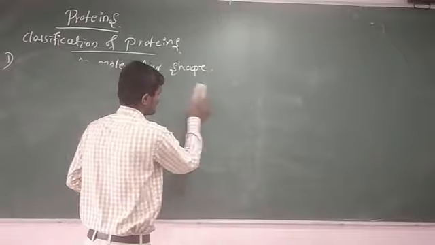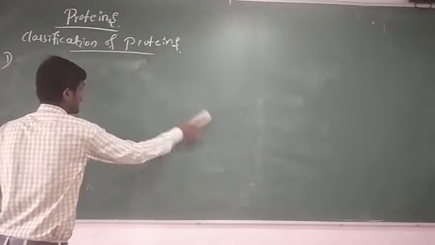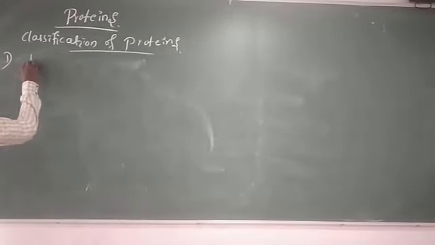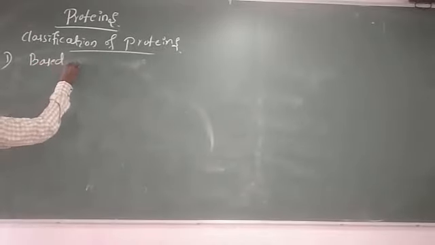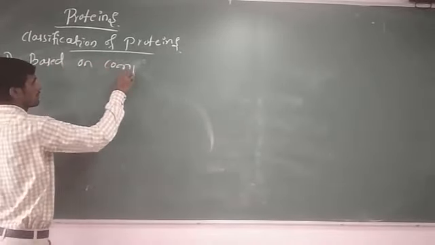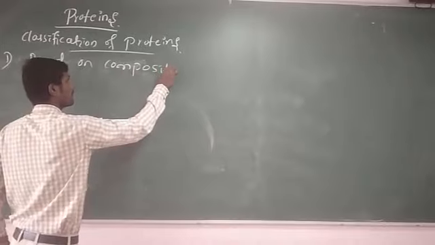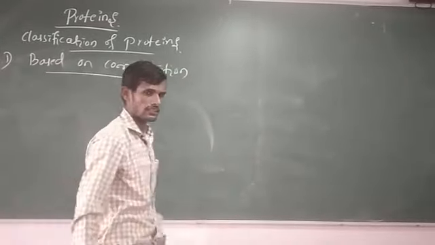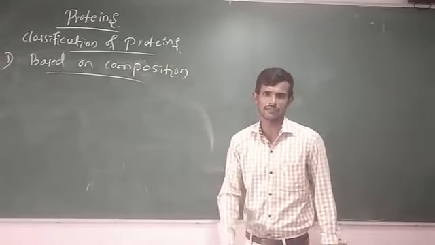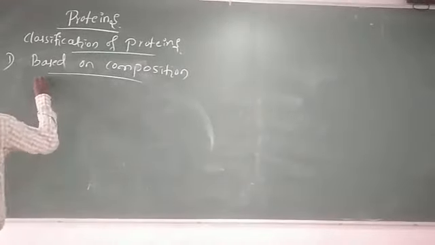Next, classification of proteins based on composition. Students, based on the composition, proteins are classified into three types. What are those?